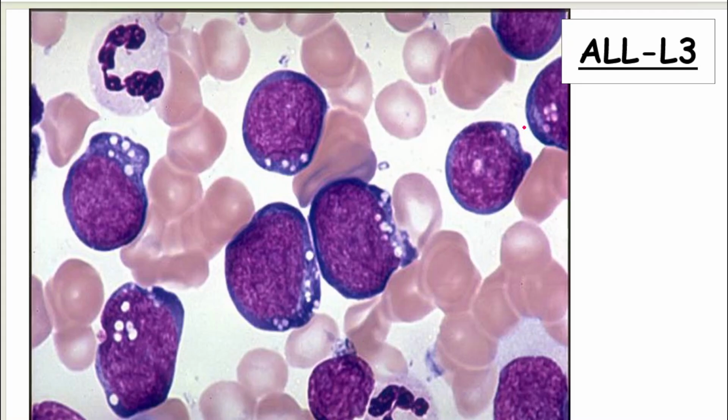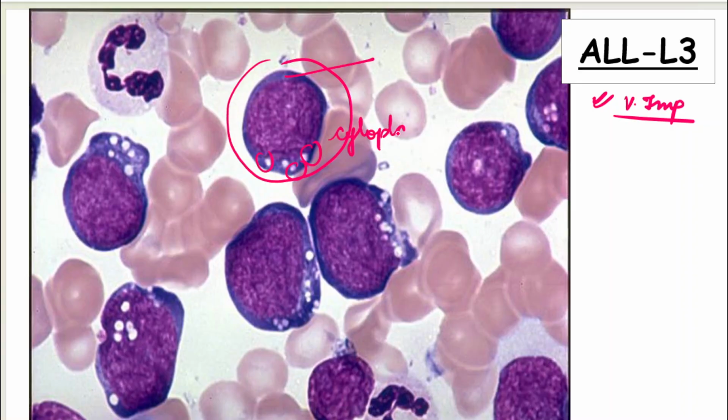ALL L3. Very important. I am going to stress more on it. ALL L3 में क्या हो रहा है? You have large blast with pale basophilic cytoplasm and presence of these cytoplasmic vacuoles. ये cytoplasmic vacuoles किस चीज़ के बने हैं? They are made up of lipids.